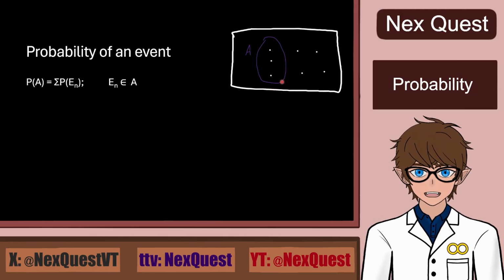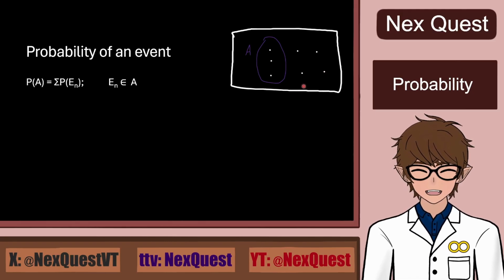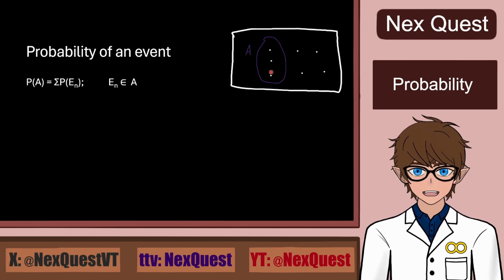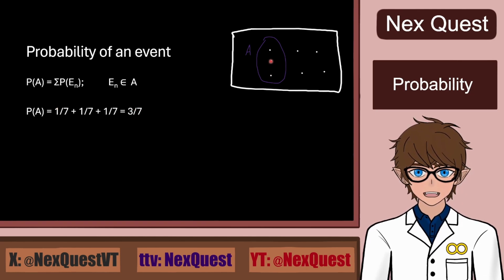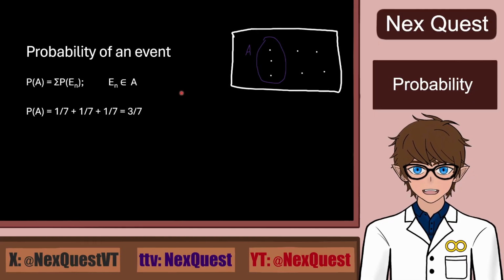And if there are only 7 dots in the entire sample space, then the probability of each dot or elementary outcome is 1 over 7. So the probability for event A would be 3 over 7, because we have 1 over 7 plus 1 over 7 plus 1 over 7. Now, what if the event is made out of a lot of elementary outcomes that may also have different probabilities? It would make calculations longer and annoying, and this is where complements come in handy.